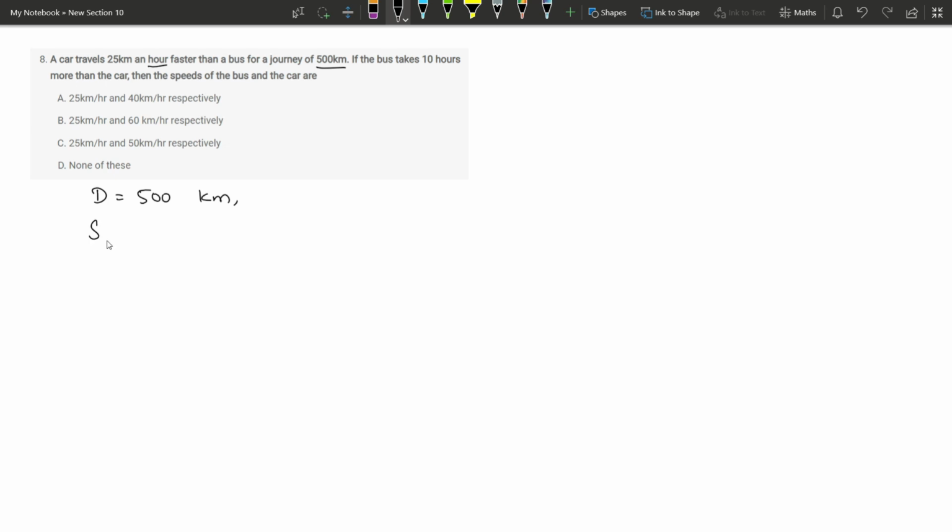Okay. Speed of the bus is x kilometers per hour. Speed of the car is x plus 25 kilometers per hour, because they have given that it travels 25 kilometers per hour faster, and the bus takes 10 hours more time than the car. So whatever is the time taken by the car, let us take it as t hours. Now the time taken by the bus is t plus 10 hours.